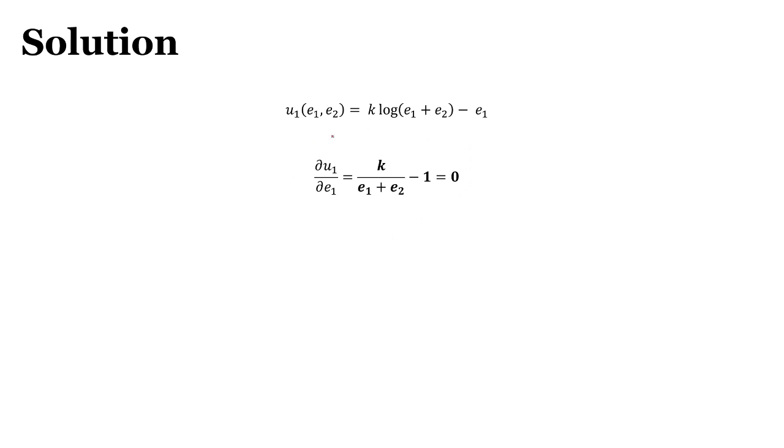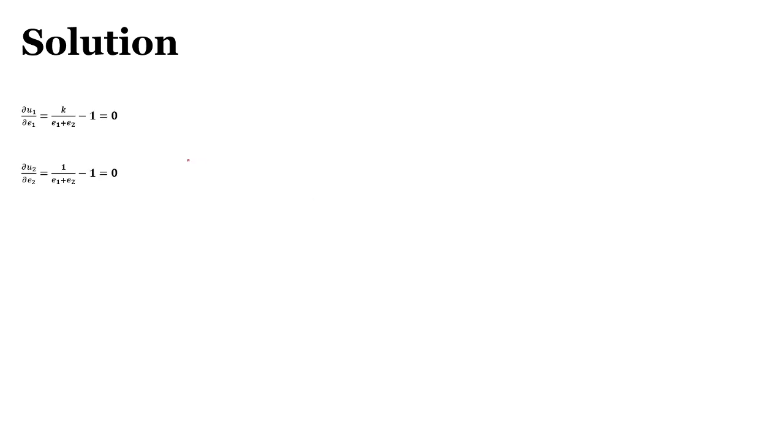Do the same exercise for the second person's utility and you'll get this marginal utility. Now I'm taking these marginal utilities to derive the best response functions for player 1 and player 2. Now let's see what the best response is for the first person.